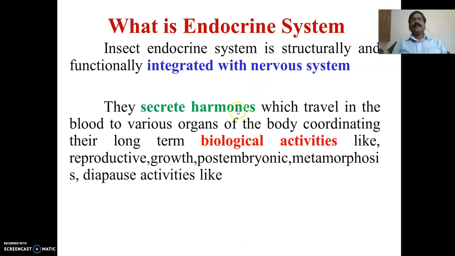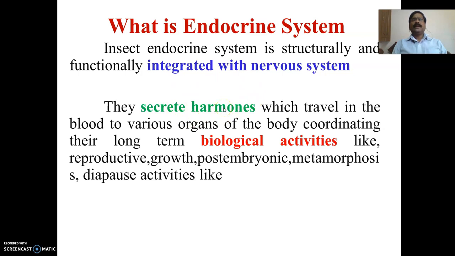Now, what are these endocrine systems? They are the organs involved in the endocrine system, and they secrete important chemicals known as hormones.